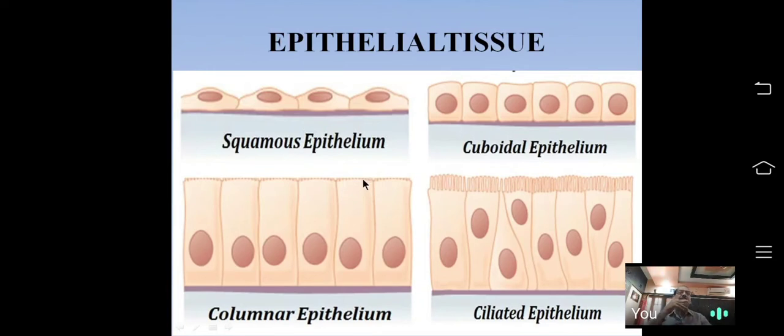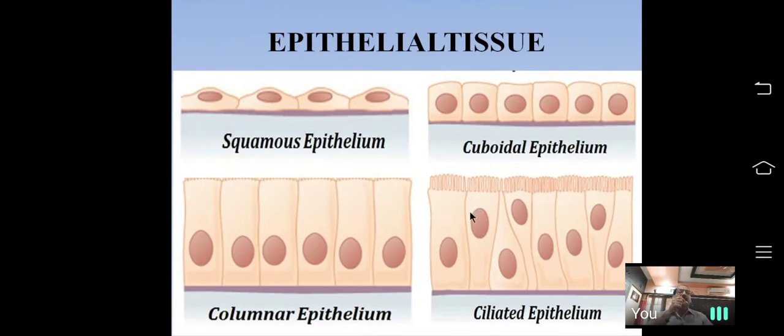Those foldings or projections are called microvilli. The main function of microvilli is to absorb nutrients or water or ions. This tissue is found in the inner lining of the small intestine and brush border of the nephron. Wherever it is there, its main function is absorption.